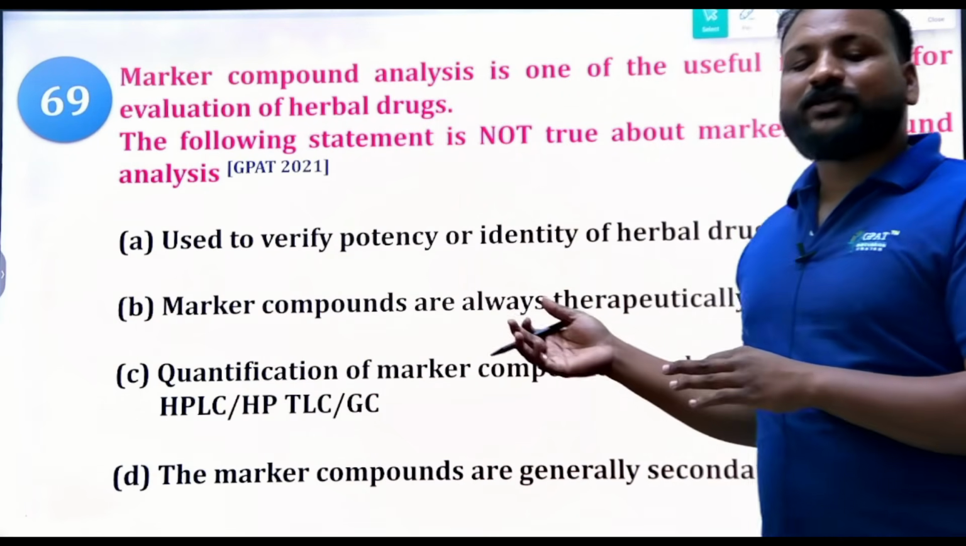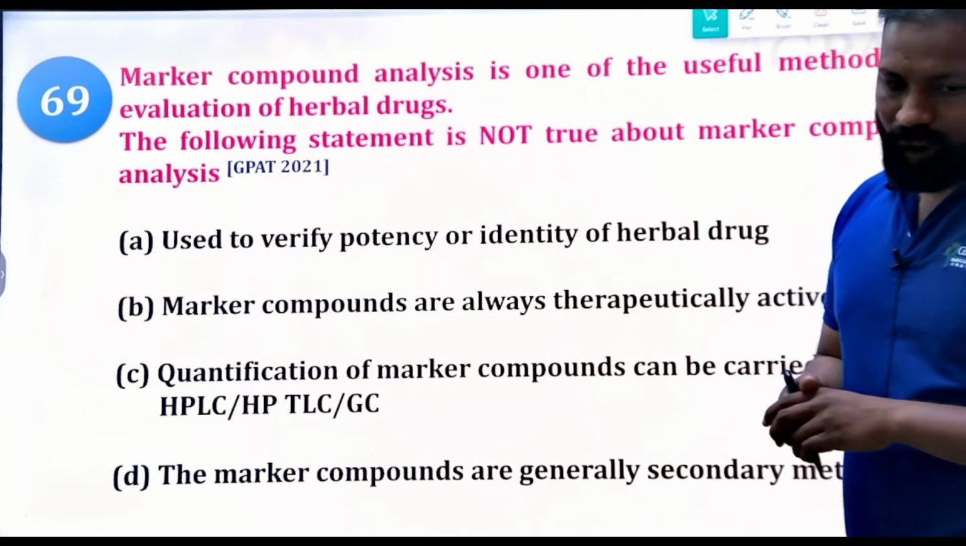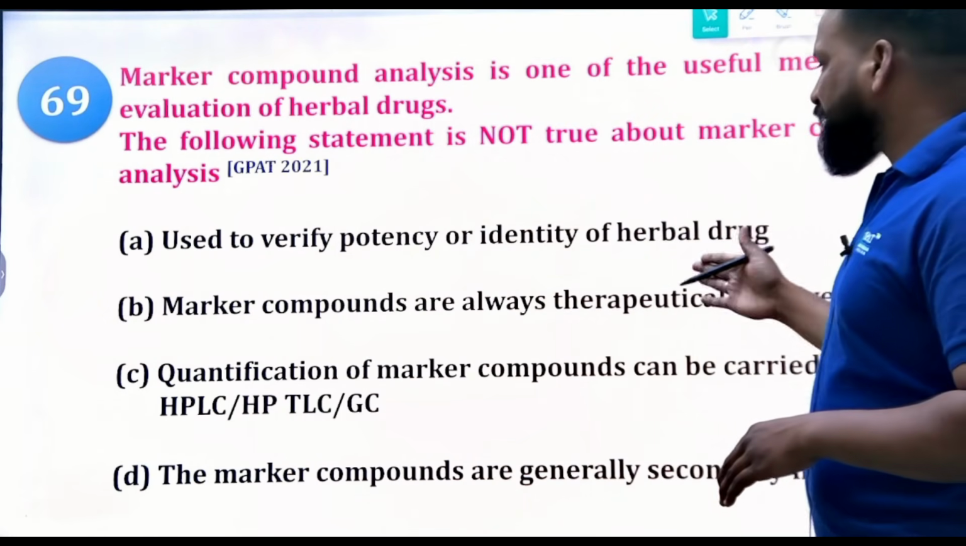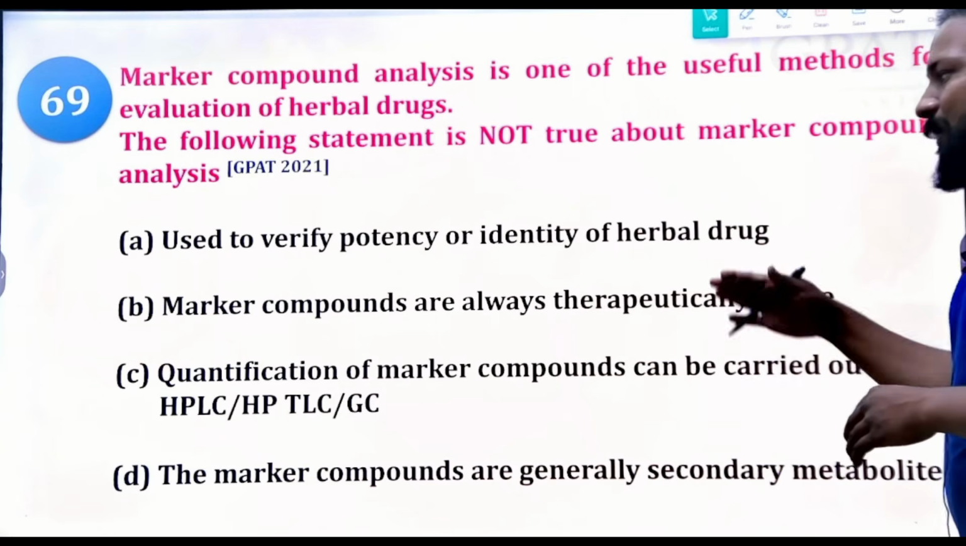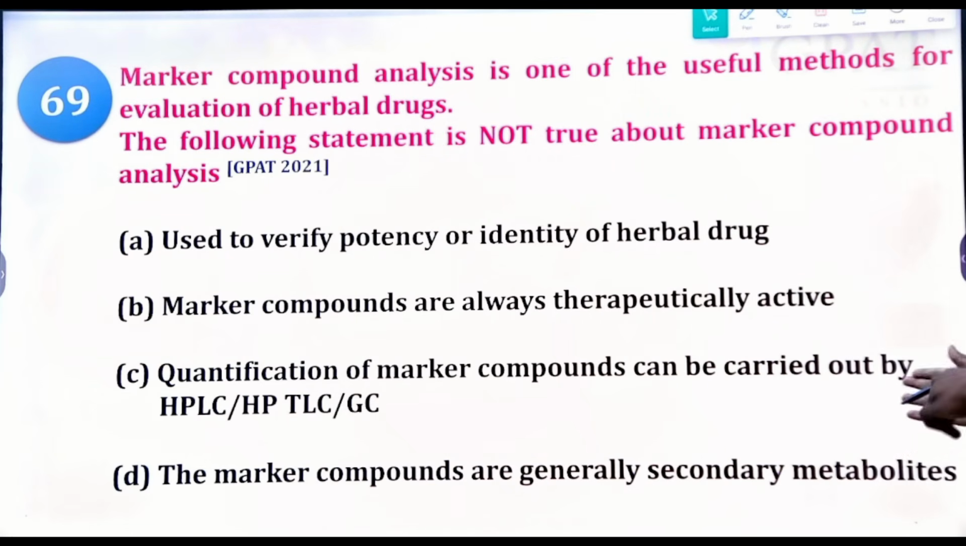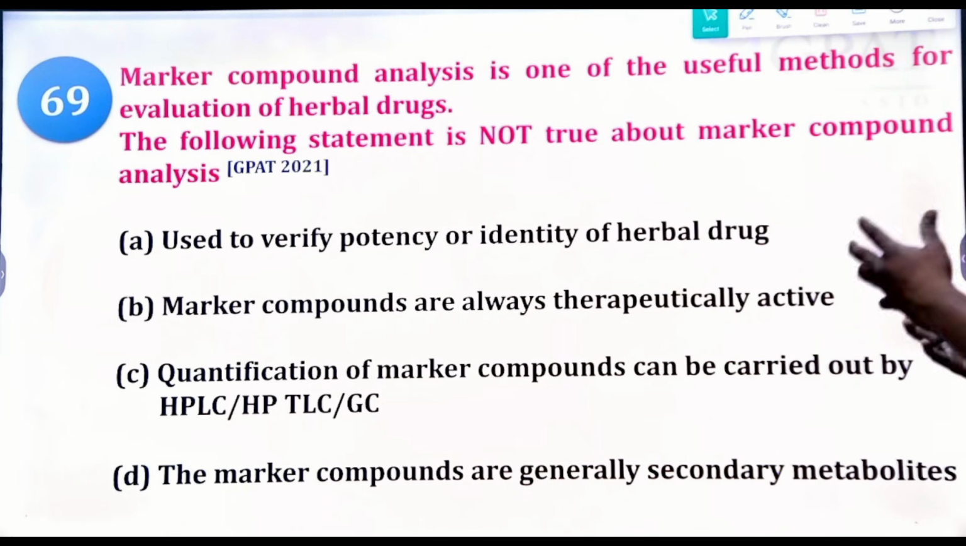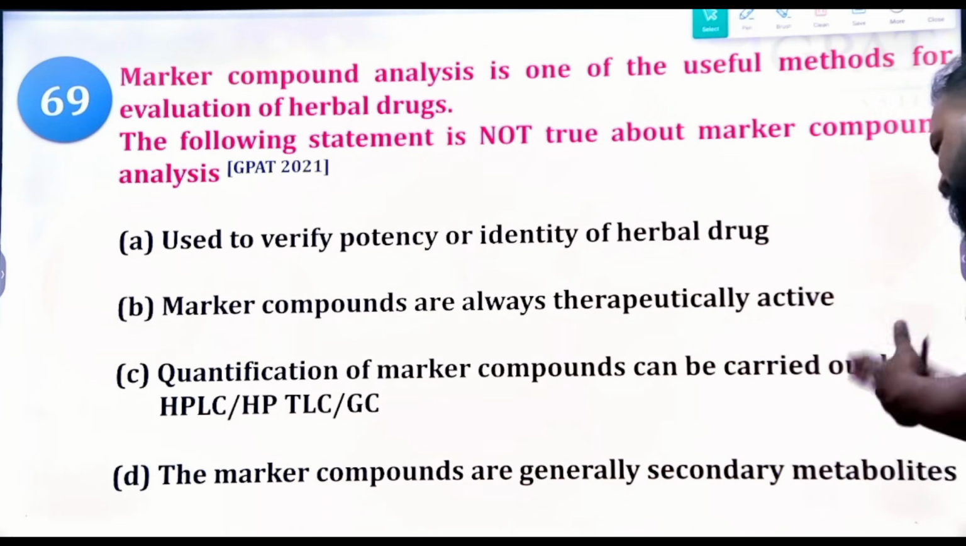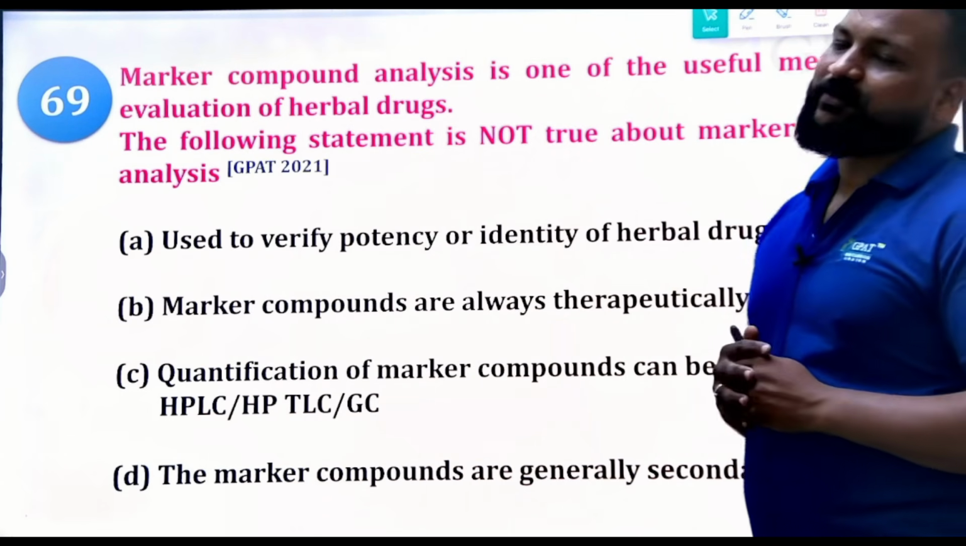Okay, but which of the following statements is not true? Used to verify potency or identify the herbal drug. Marker compounds are always therapeutically active. Quantification of marker compounds can be carried out by HPLC and HGC. Marker compounds are generally secondary metabolites. Okay, which statement is not true?